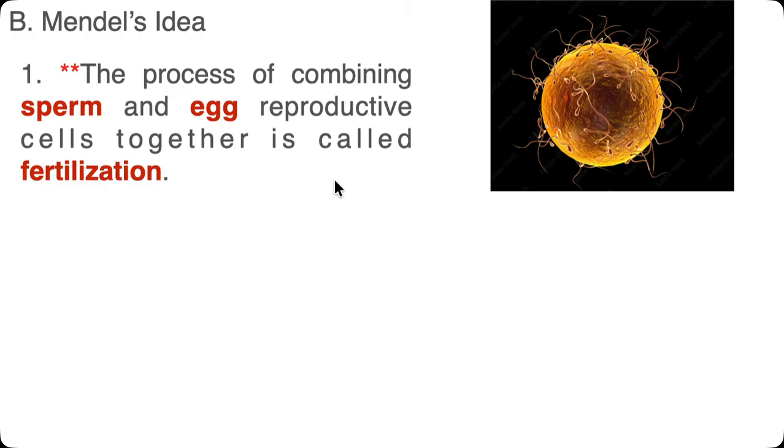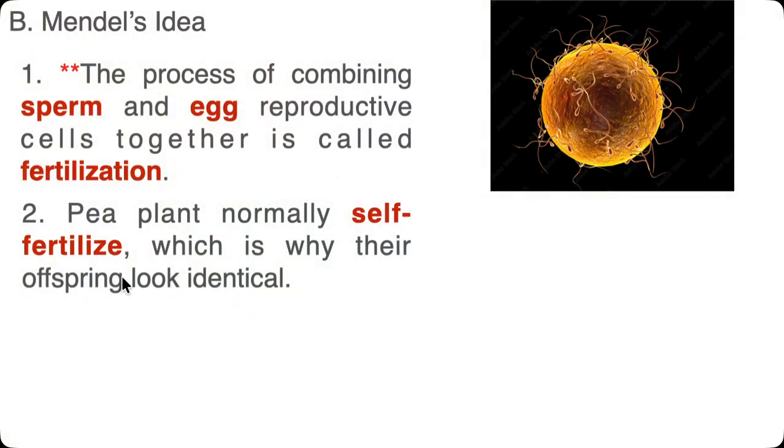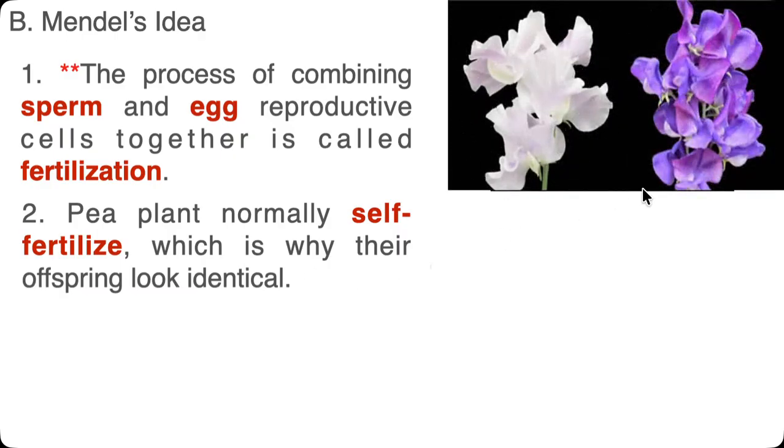Now, plants are weird, and pea plants typically self-fertilize, which explains why when you see one pea plant, it typically looks very similar to another pea plant. Here are some pea flowers. These are purple pea flowers and white pea flowers. Clearly these are two different flower colors, but if you have a white pea plant and it's self-fertilizing, you're just going to see white pea plant flowers. If you have a purple one, same thing, you're just going to see purple flowers.